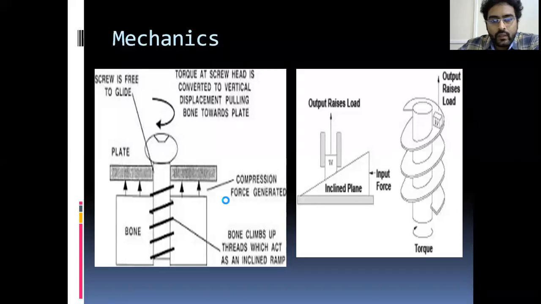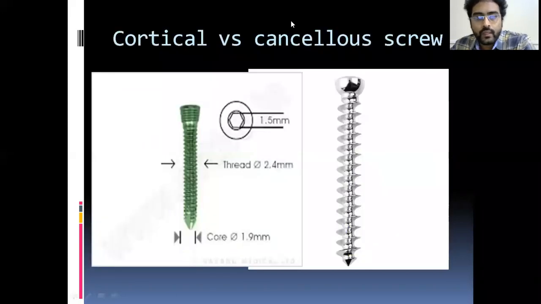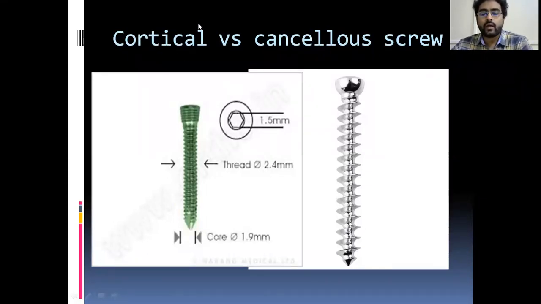See, as you keep on rotating the screw, it will pull the bone block towards the plate so that both get contacted. This is the basic function of the screw. And you see the cortical and cancellous screws routinely in orthopedics.